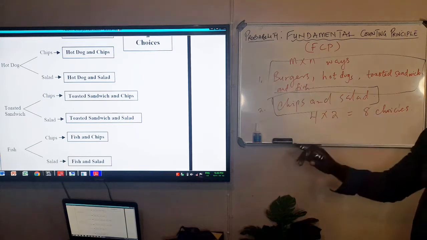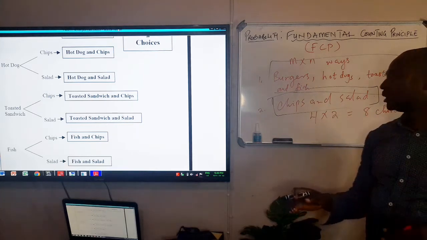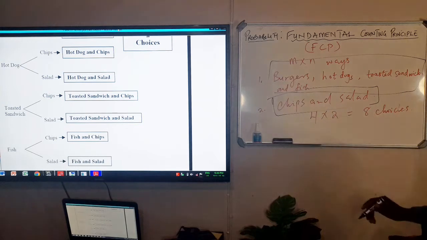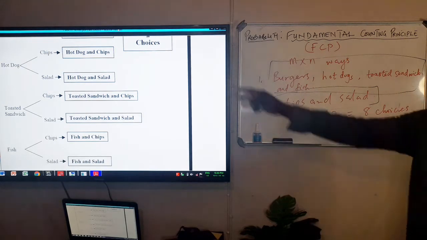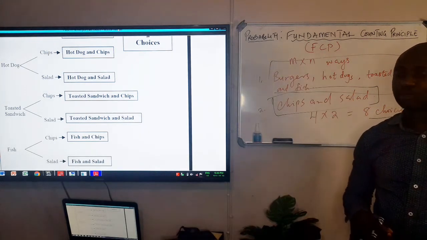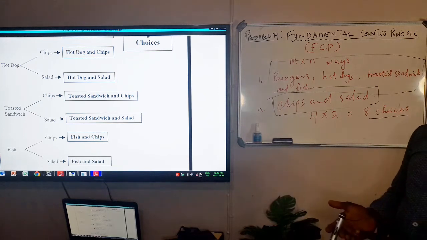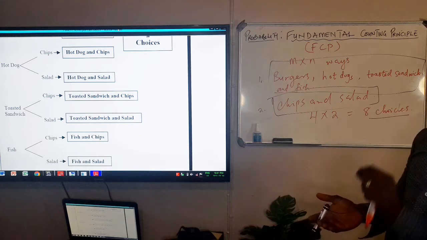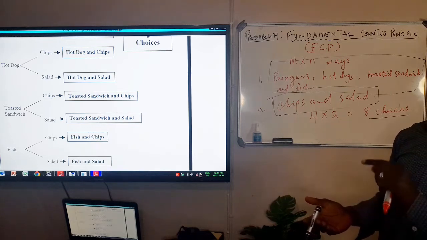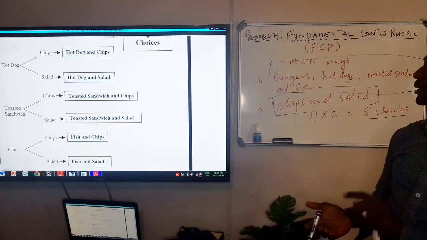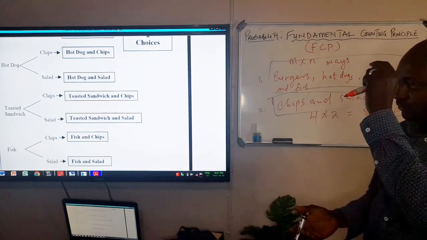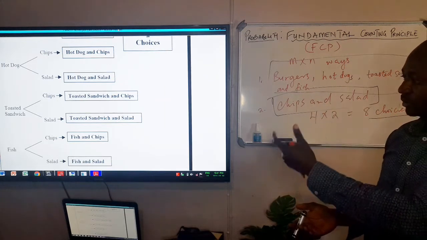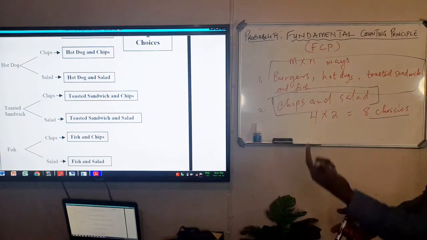So when they ask you how many choices you can get, you just say 4 times 2, and that gives you 8 choices. And the choices are what I have explained to you. It is either burger and chips or burger and salad. That is, if you take a burger, you get chips or salad. If you take hot dog, it's either chips or salad. Anything that you take from the first 4 goes along with chips and salad.